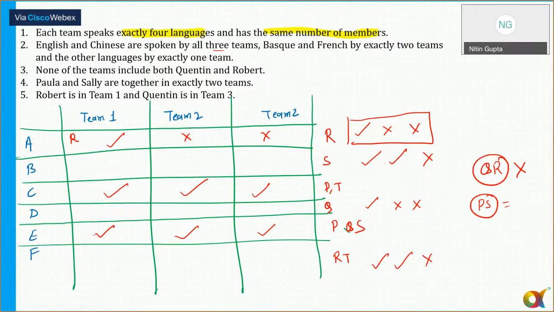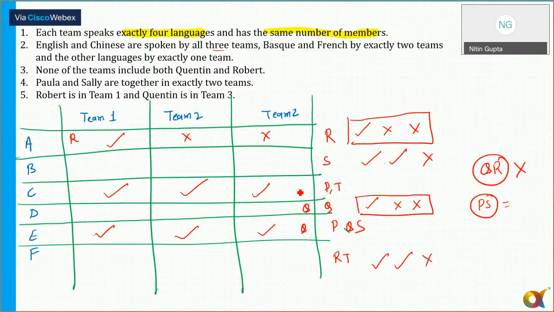Now Quentin is in team three. So if Quentin is in team three, where can Quentin come? Dutch, as Quentin is in team three. So remember, Quentin can speak two languages: Dutch as well as English. So I put the name of Quentin here. Now, in case of Dutch also, we need one tick.